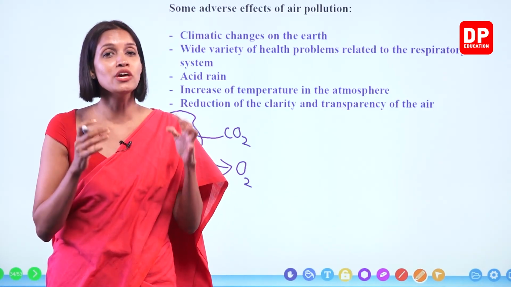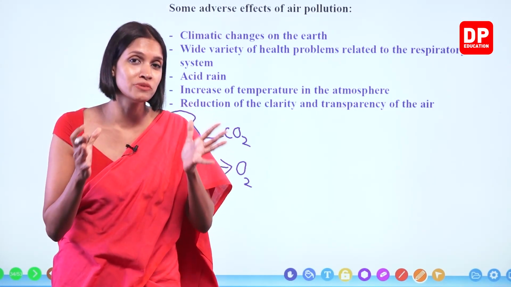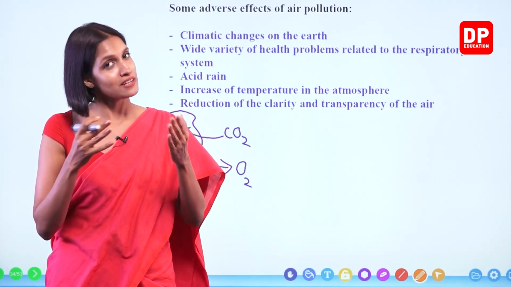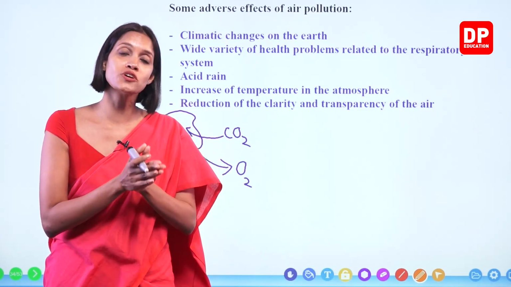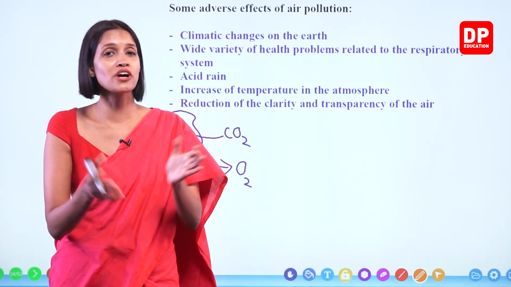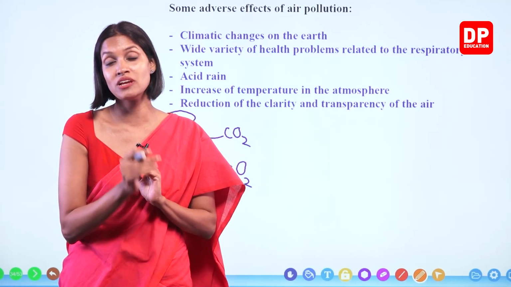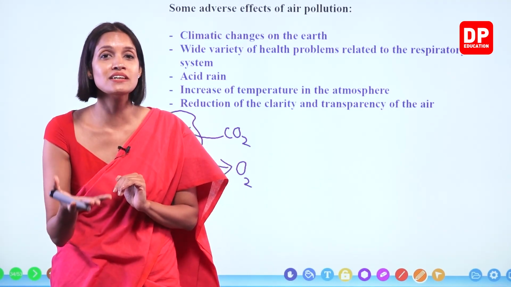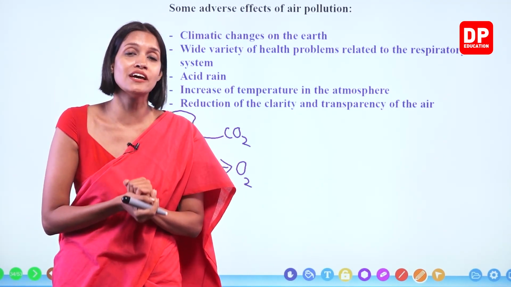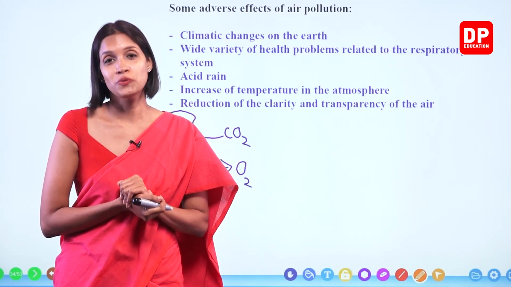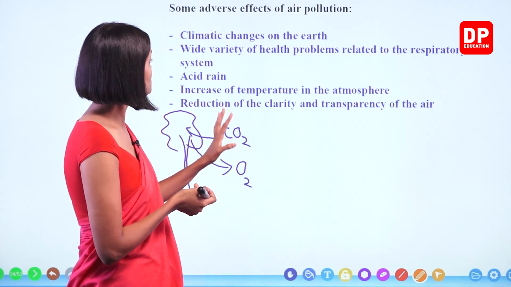At the same time, in order to maintain an optimum temperature on the Earth, the gas which is very important is also carbon dioxide gas. But too much carbon dioxide in the atmosphere is very harmful. It can increase the temperature of the Earth drastically, and that's very harmful. Okay, children? Therefore, then what will happen?